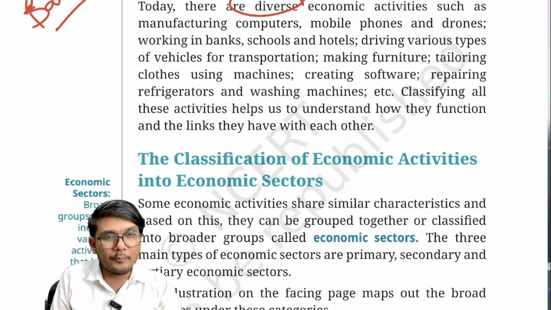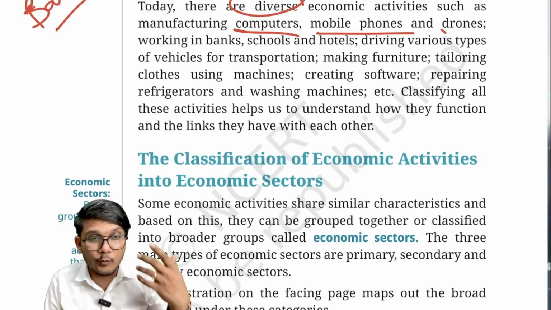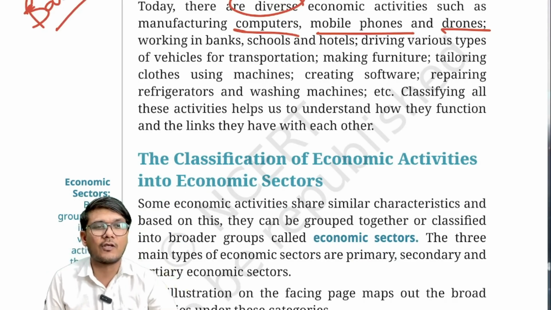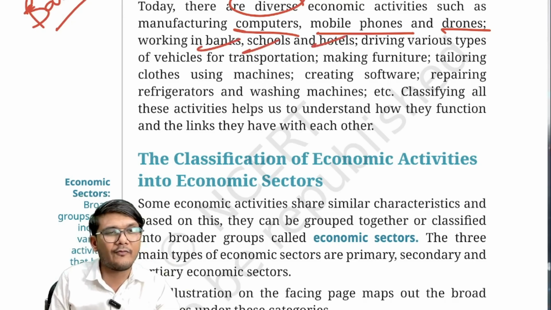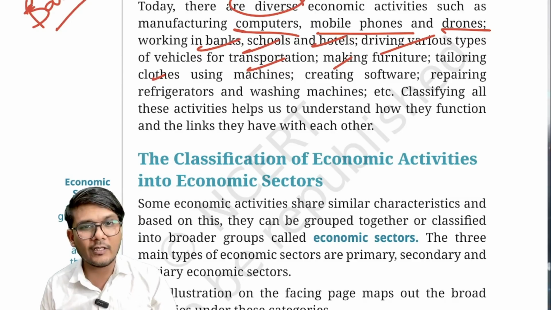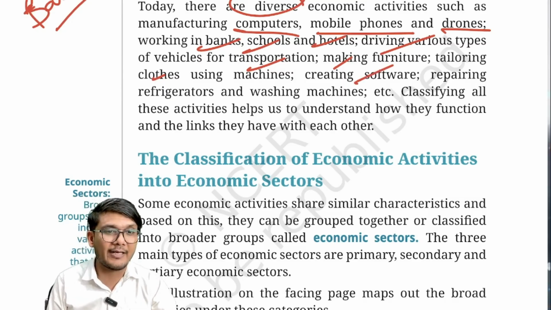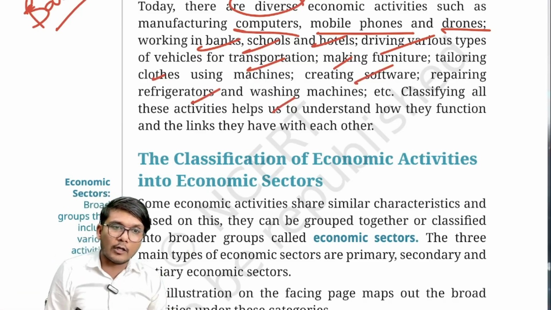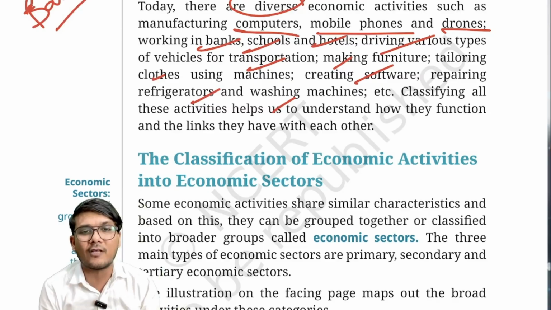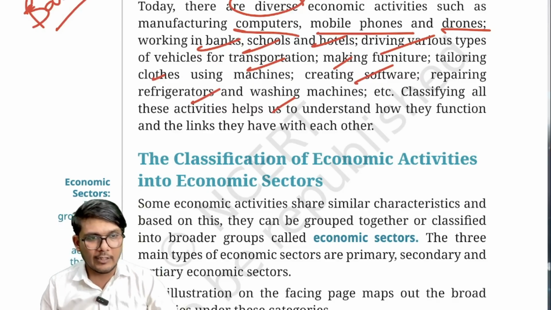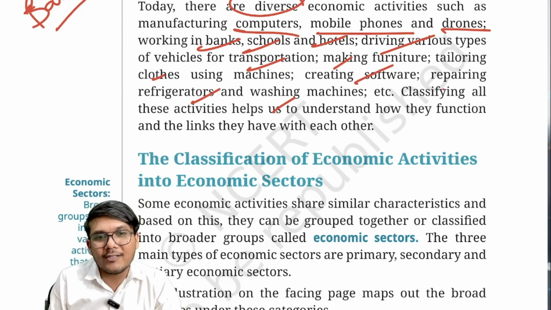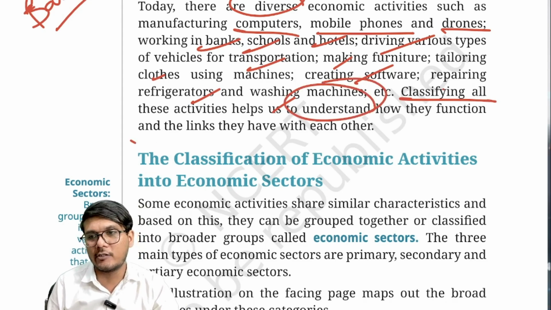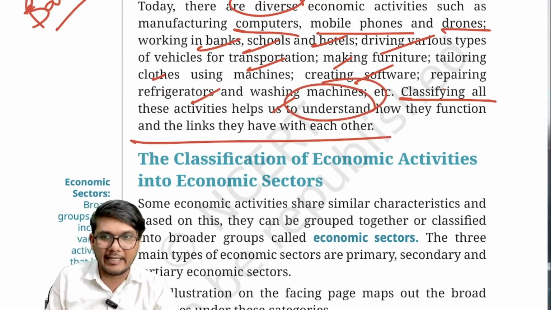Activities such as manufacturing computers, mobile phones, drones, computer applications, mobile phone applications, working in banks, schools, hotels, driving various types of vehicles, transportation, furniture, tailoring clothes using machines, creating software, apps, repairing refrigerators, washing machines, all that. Certain things which we used to previously do on our own are now being done by someone else, so they get converted into economic activity. Now, we need to classify all these activities. Why? So as to understand how they function and what links they carry.